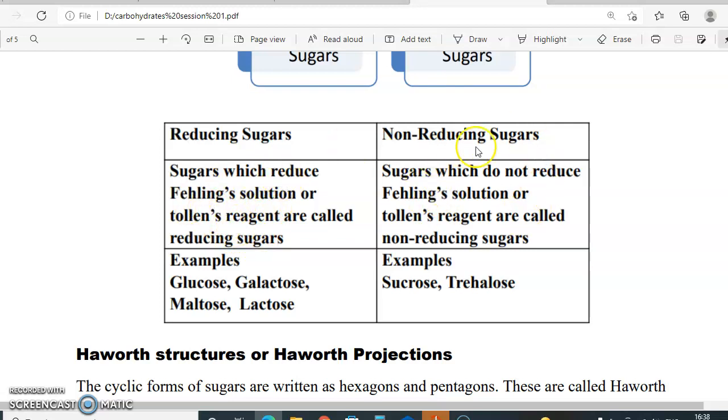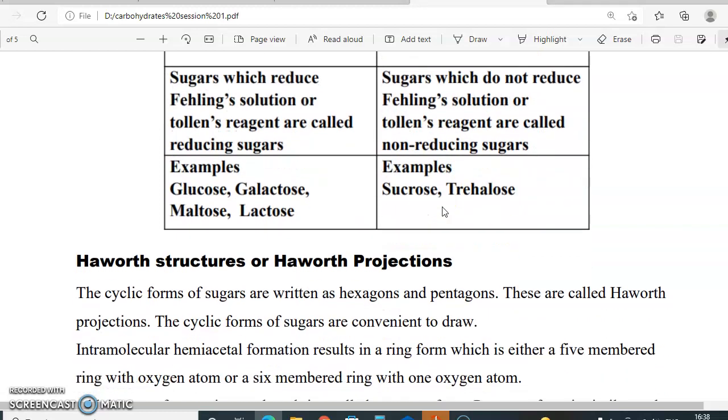Non-reducing sugars do not reduce Fehling's solution or Tollens' reagent. Examples of reducing sugars are glucose, galactose, maltose and lactose. Examples of non-reducing sugars are sucrose and trehalose. You have to understand that in reducing sugars there is a free aldehyde group, whereas in non-reducing sugars the aldehyde group has been used up in glycosidic linkage formation, so the free aldehyde group is not available, hence they are non-reducing sugars.